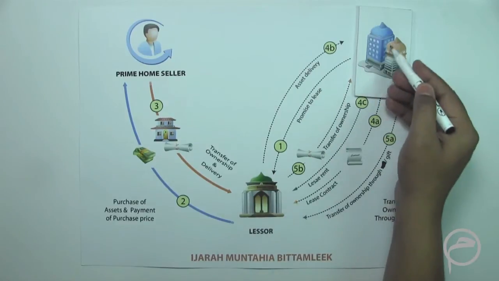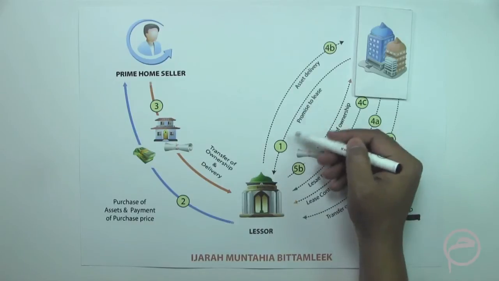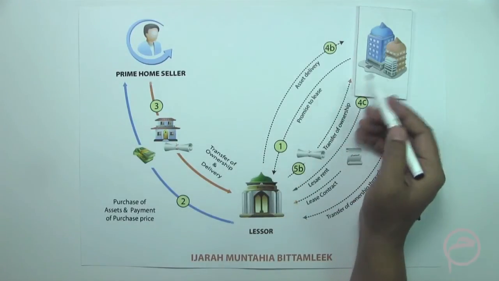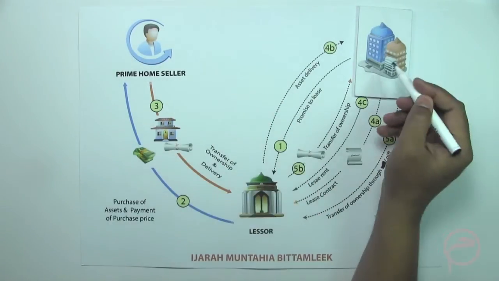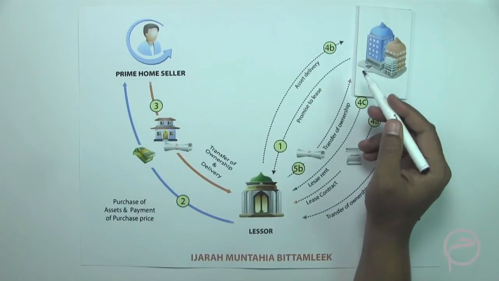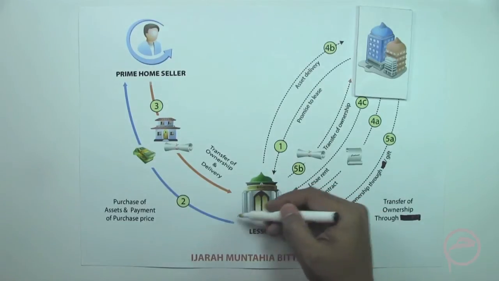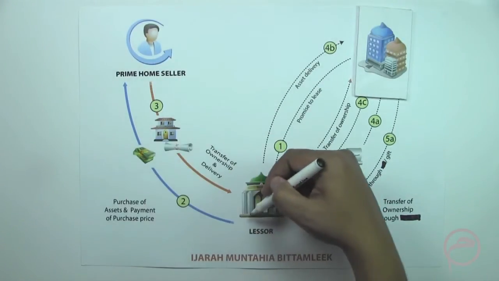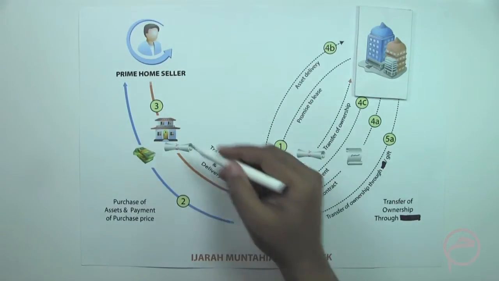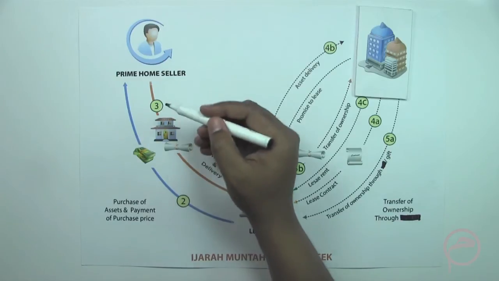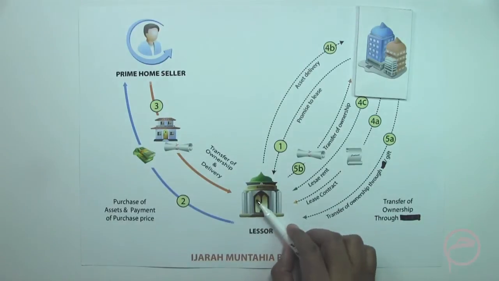So the corporate approaches the Islamic Bank, and there is a promise to lease. The corporate mentions in the promise to lease that if the bank purchases those identified assets, then the corporate would lease them in return from the Islamic Bank. Then the Islamic Bank would go and purchase the identified assets. The Islamic Bank makes the payment, the transfer of ownership is done between the seller and the Islamic Bank, and the assets are transferred to the Islamic Bank.